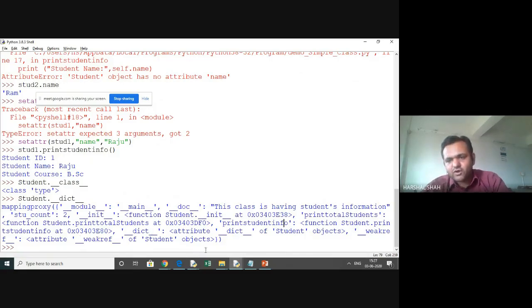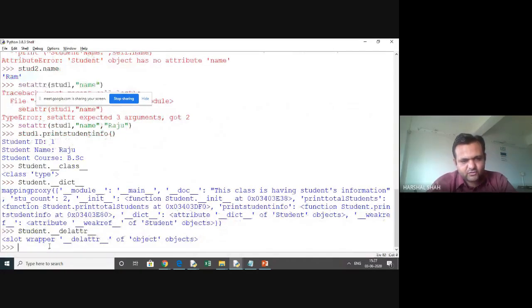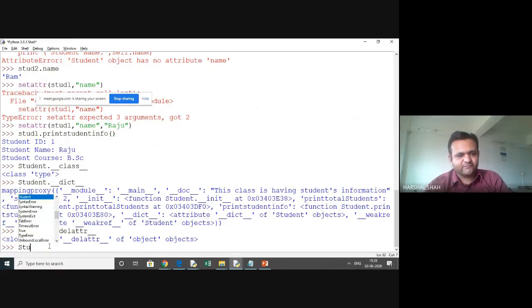Elements which have all objects and information related to the meta of this class, whatever the number of objects and all this, that's available. If any attributes have been deleted, right now there is none, but if it is deleted, it will also be here. So you can see this attribute has been deleted from this object. You can also check this.